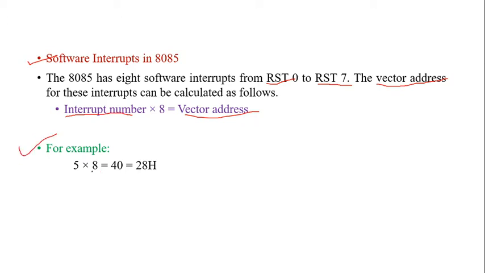So for example, if we have 5 as the interrupt number, we multiply 5 by 8 and we get the answer 40, or 28H. This is the answer for interrupt number 5.